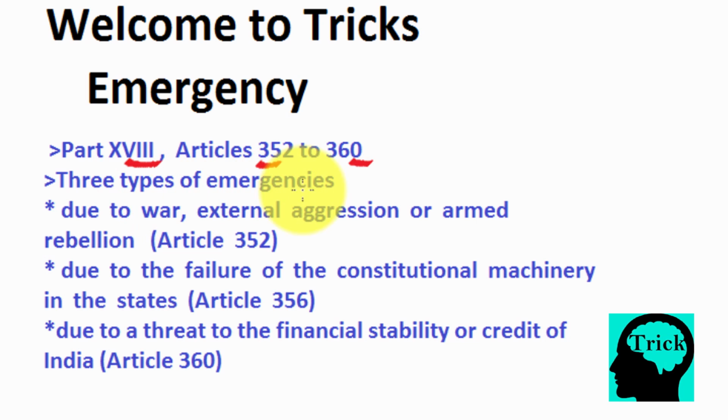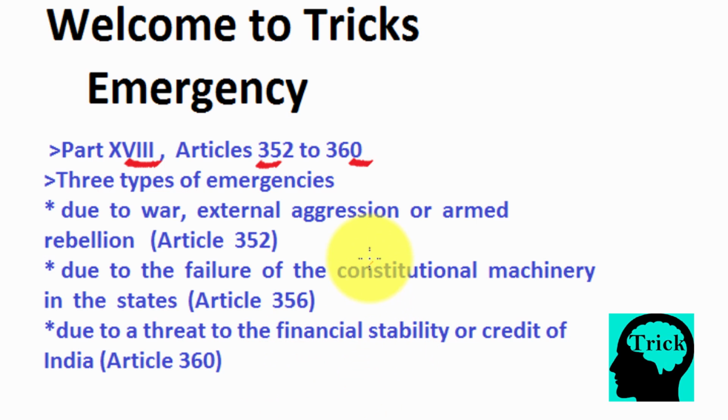We know that there are three types of emergencies. First, declared due to war, external aggression or armed rebellion. Second, due to the failure of the constitutional machinery in the states, also known as President's Rule. I have already made a video on President's Rule and you can find the link in the description below. Third kind of emergency is due to threat to the financial stability or credit of India.